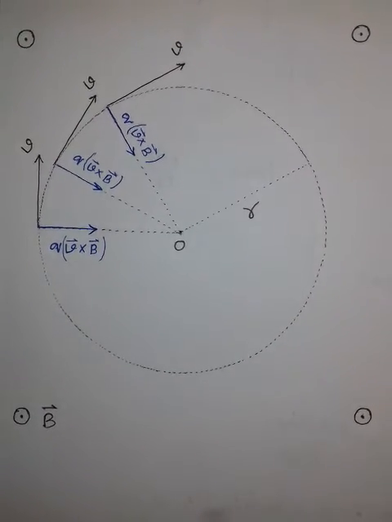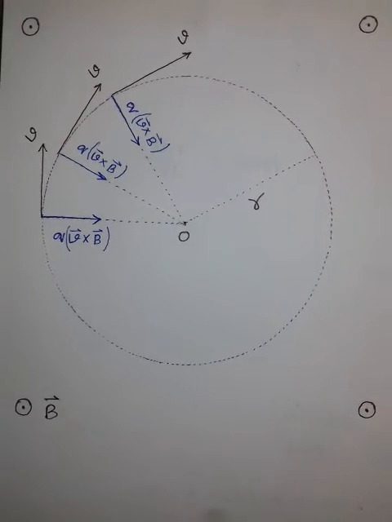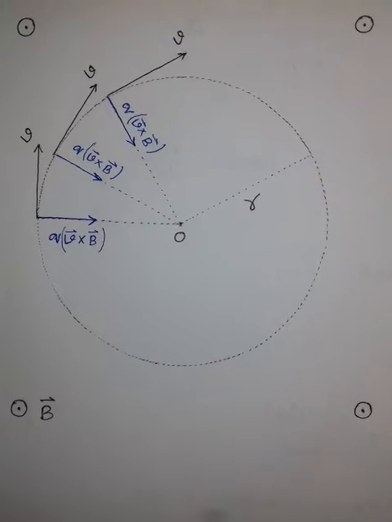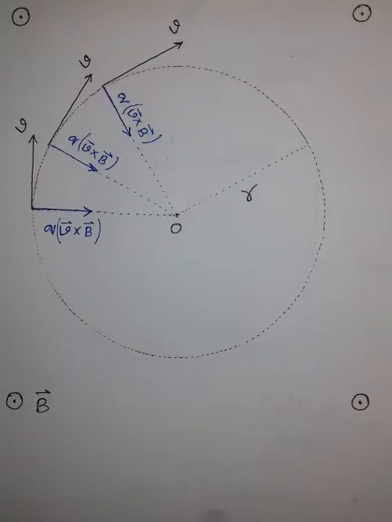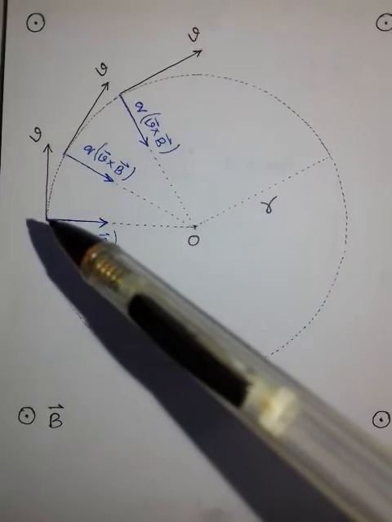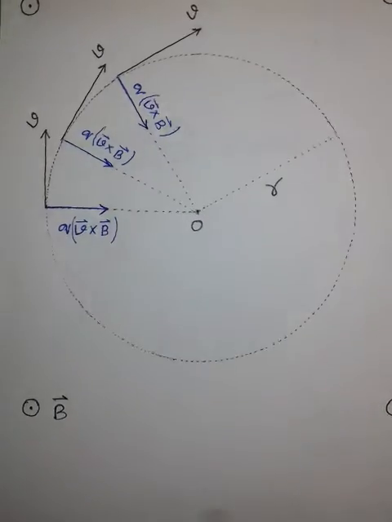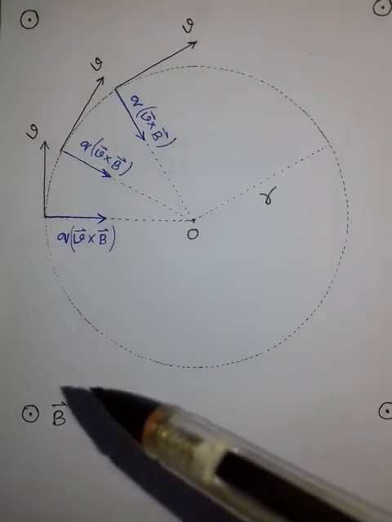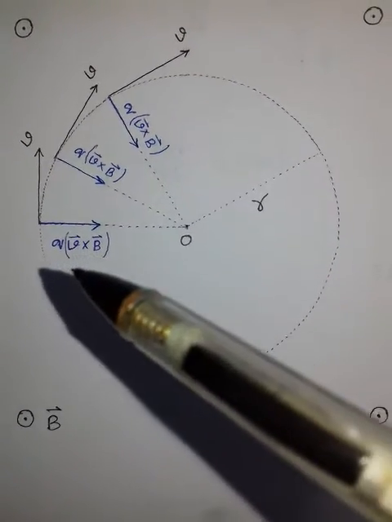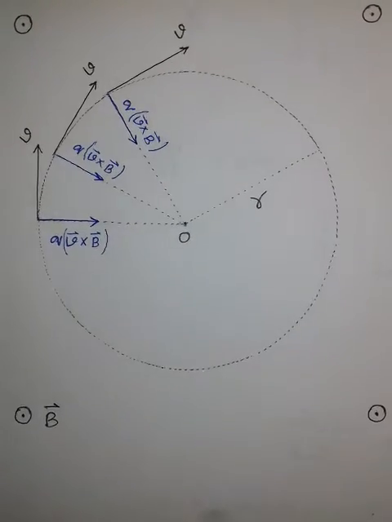Let a small particle of mass m and having positive charge q be projected from this point with a speed v. The magnetic field B offers a force q v cross B on this particle.